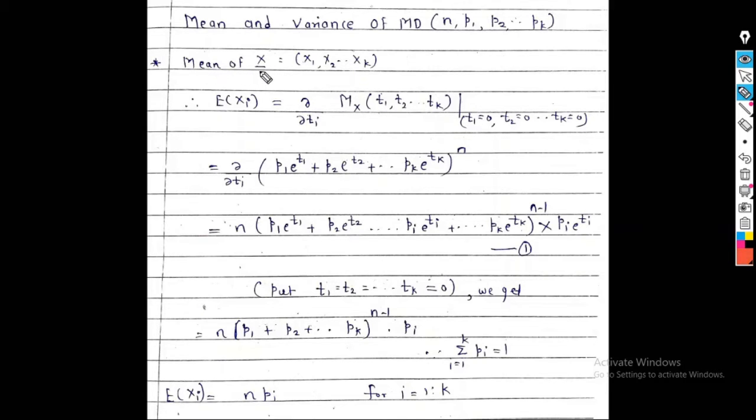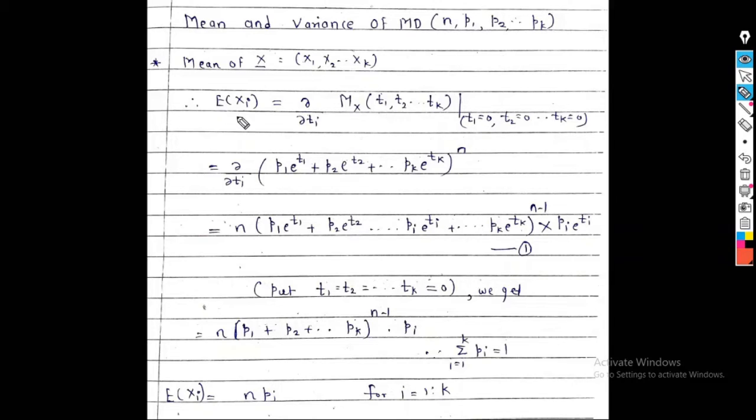So the mean of vector X, because we know that the multinomial distribution is a k-dimensional variable distribution, is equal to the mean of X1, X2, ..., Xk, which is denoted by expectation of Xi and is equal to the partial derivative with respect to ti of M_X(t). Recently we found the MGF of the multinomial distribution, and using the MGF we will find the raw and central moments. So the mean of a multinomial distribution is found using the concept of MGF.